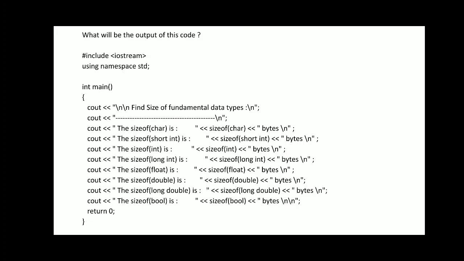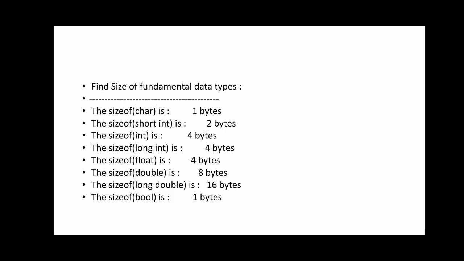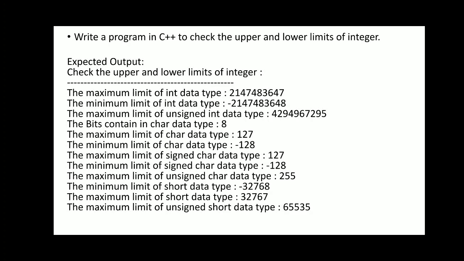Now next is, what will be the output of the code? We have cout of fundamental data types: size of character, that is 1, size of short integer, that is 2, size of integer 4, long integer 4, and all the sizes of floats and so on. Now in order to check the upper and lower limit of integer, we have this code. The maximum limit of integer data type is, because integer is of 4 bytes, that means 32 bits, so 2 raised to power 32.